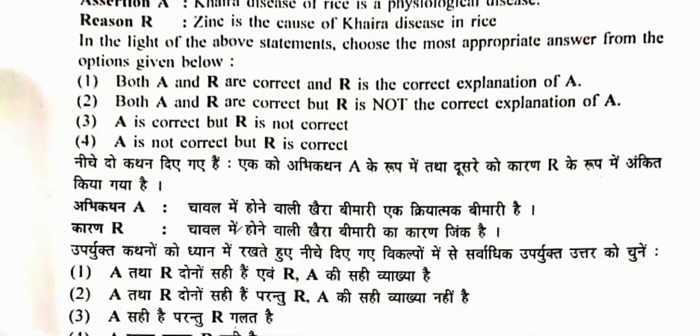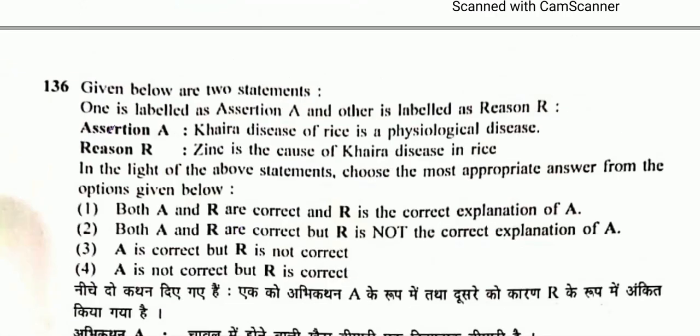Question number 136. Assertion: Khaira disease of rice is a physiological disease. So it is correct one. And zinc is the cause of Khaira disease in rice. So option A will be the correct one. So both assertion and reason are correct, and reason is the correct explanation of your assertion.